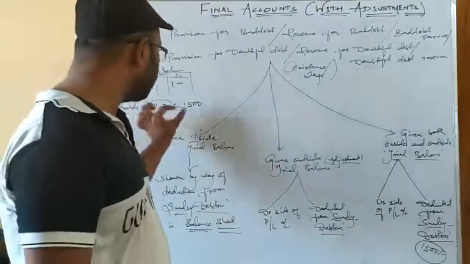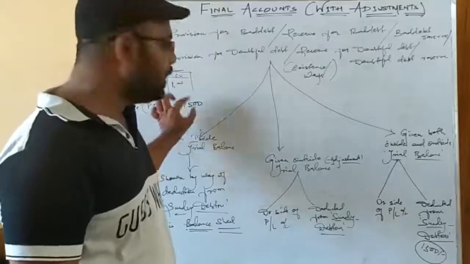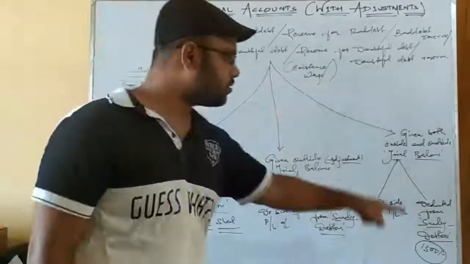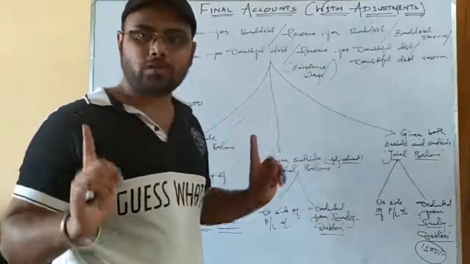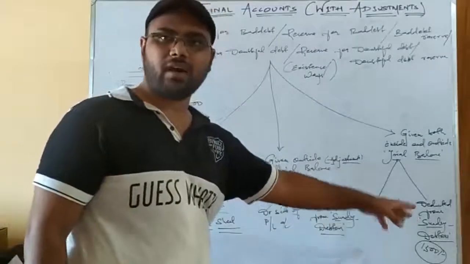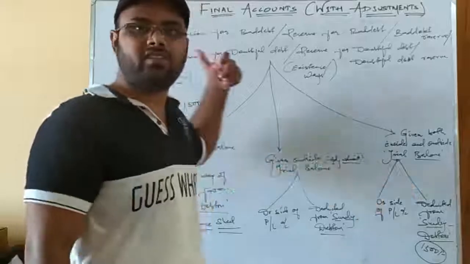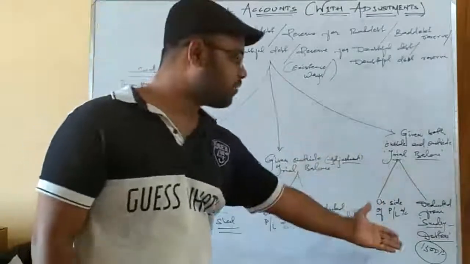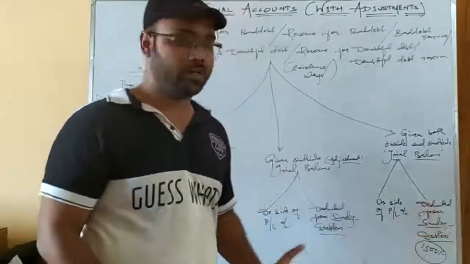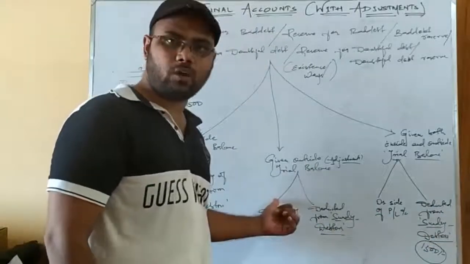This is the fresh amount of provision that we have in this year, and this has to be subtracted from your sundry debtors, because this amount is in no way related to your past or previous year, and these debtors are fresh for this current year. That is why the fresh amount of provision, the current year provision, is deducted from debtors, that is 1500. The same goes as given outside the trial balance.